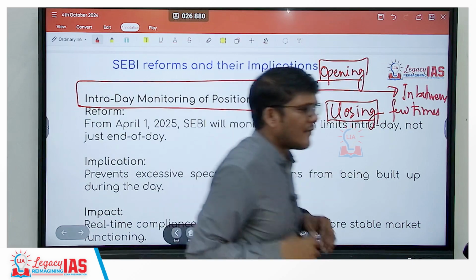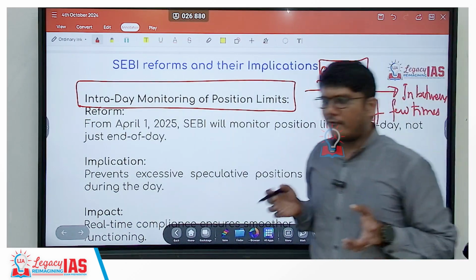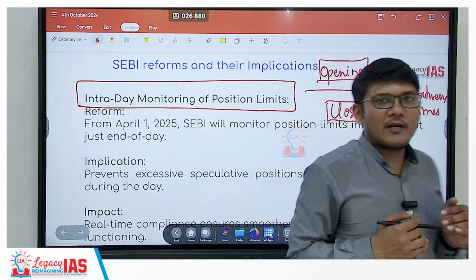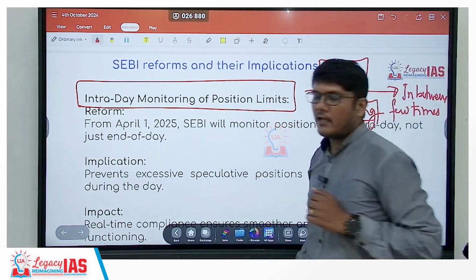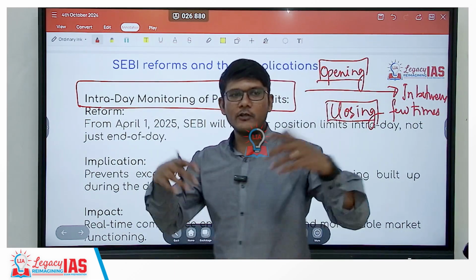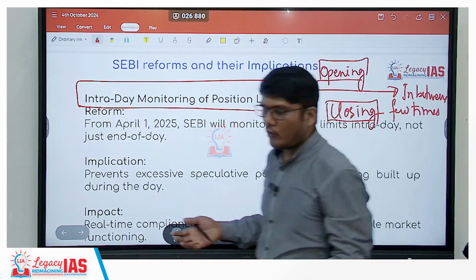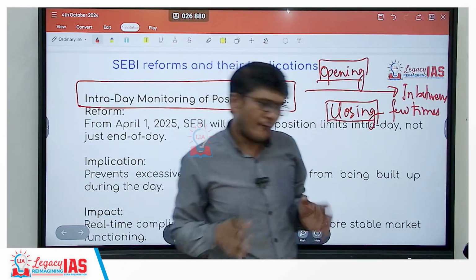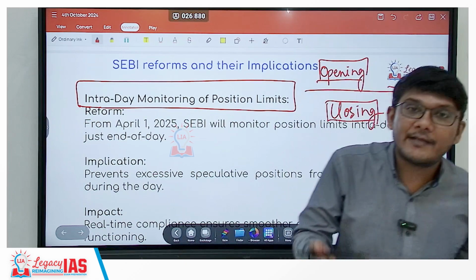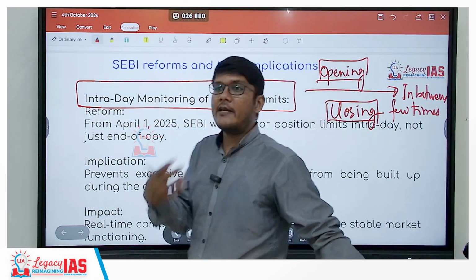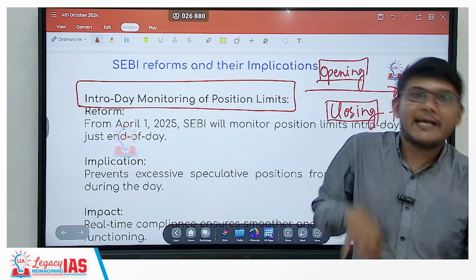Let's say I have been given a task for 2 days. So today I have been given a task, I have to complete it by tomorrow evening. Now if the person who has given me the task directly checks it tomorrow evening, they may get to know whether I have completed or not. If I have completed, all right. If I haven't completed, then what? They do not have any time to correct it. They do not have any time to now get it done within time.